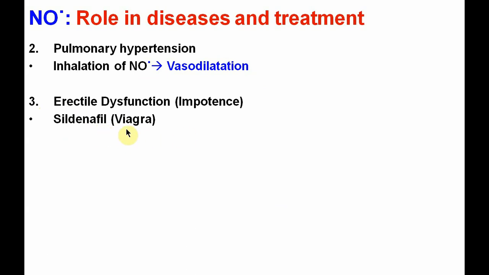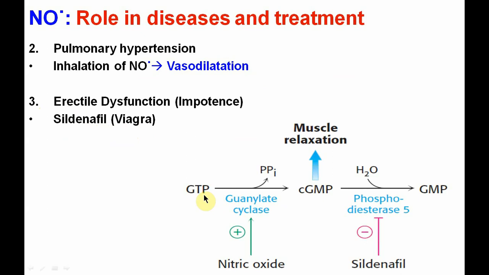The action of sildenafil is as follows. Here you can see guanosine triphosphate is converted to cyclic GMP by the enzyme guanylate cyclase, and this enzyme is stimulated by nitric oxide. Increased cyclic GMP will lead to muscle relaxation. This cyclic GMP is further metabolized by the phosphodiesterase 5 enzyme to form guanosine monophosphate. Sildenafil inhibits phosphodiesterase 5 and thereby maintains a high level of cyclic GMP. That helps in muscle relaxation and will maintain the penile erection, so it is helpful in erectile dysfunction.